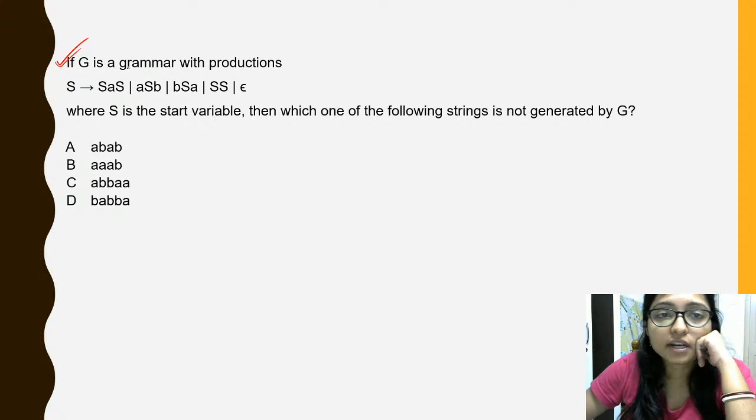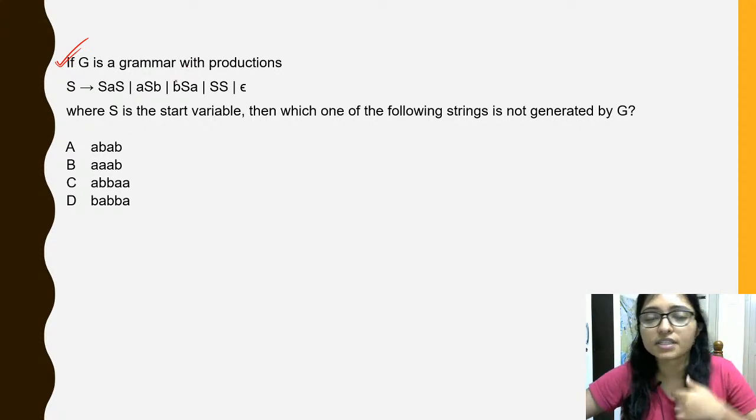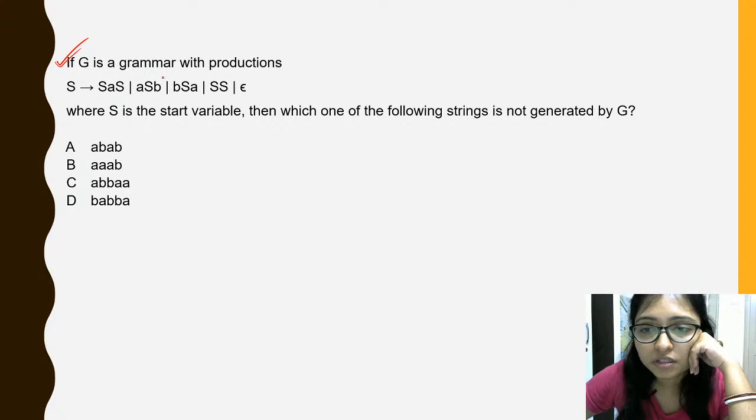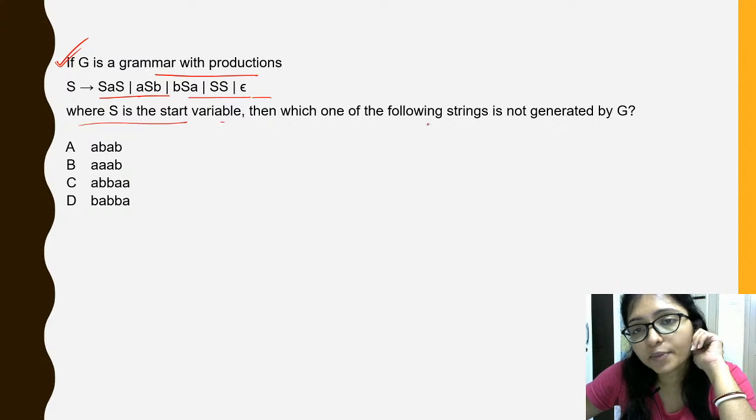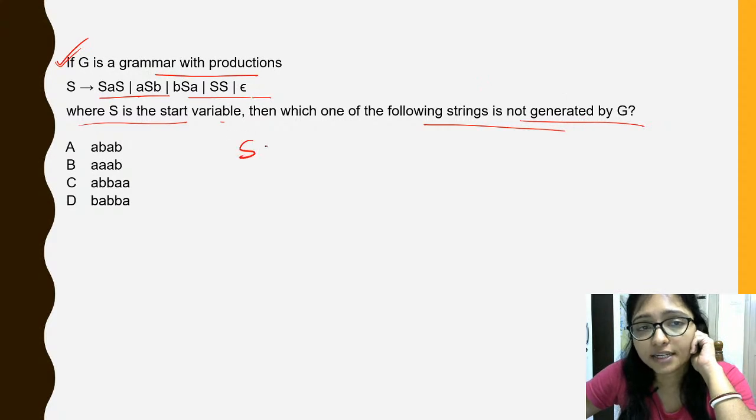So if the grammar with the production, what is the production? The production is S to ASB, then S to SS, then epsilon. So S is the start variable. Here it is asking what cannot be generated by G, right? And here the options are: first ASB, then BSA, and next SS, right? And finally it is coming to epsilon.